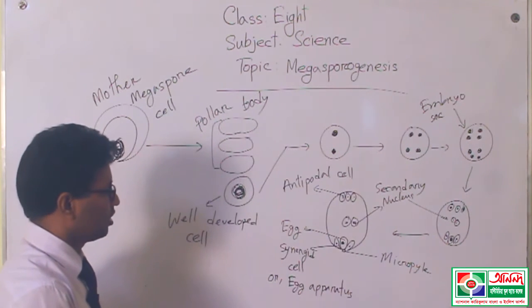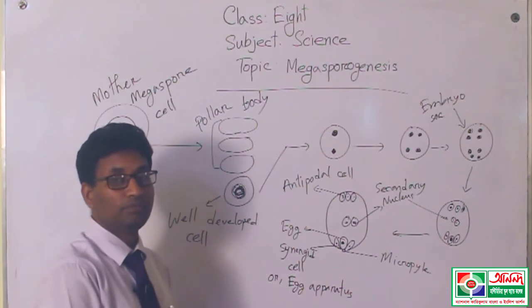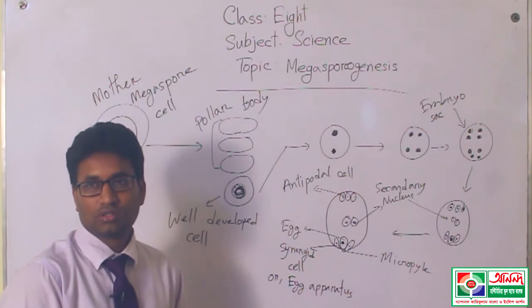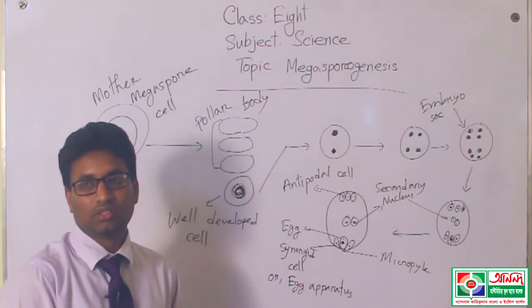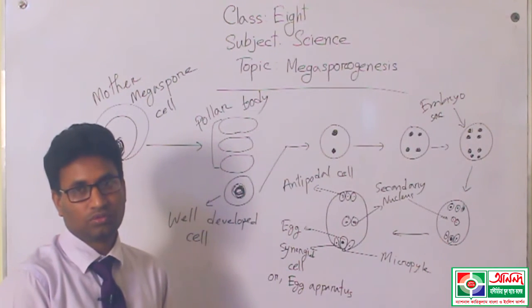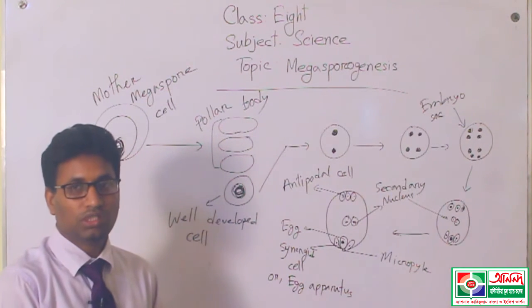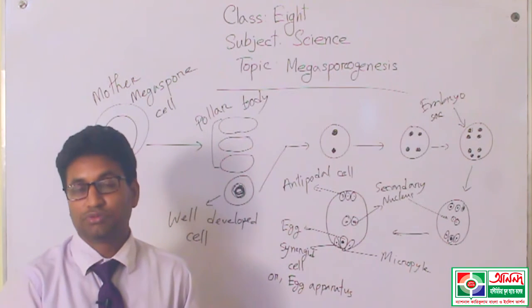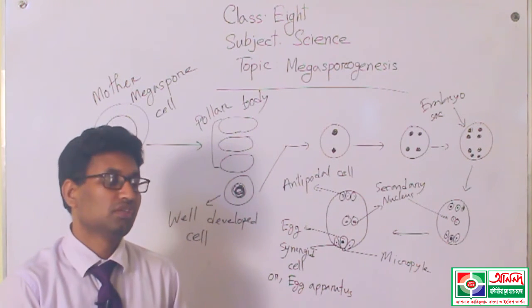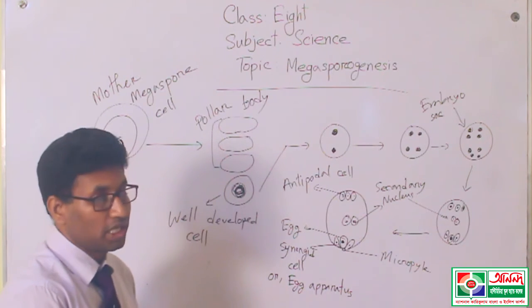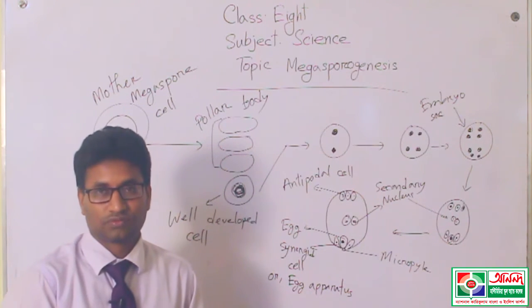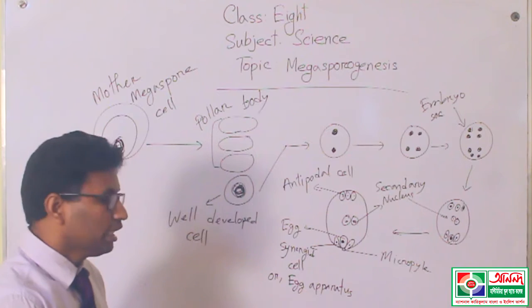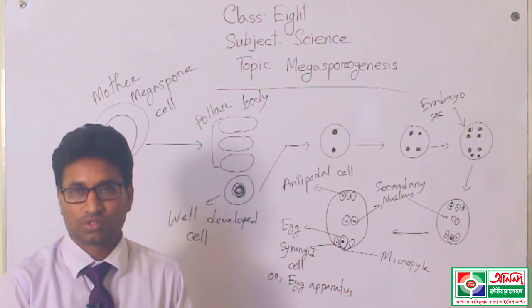That means when the egg or ovum is produced, the megasporogenesis process is finished. That means within the embryo sac, a large cell or egg must be produced.